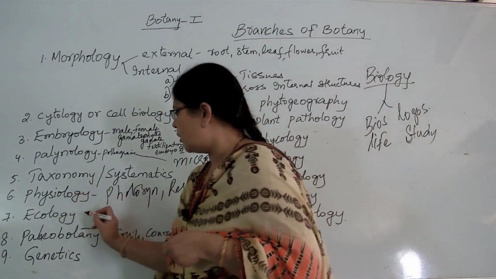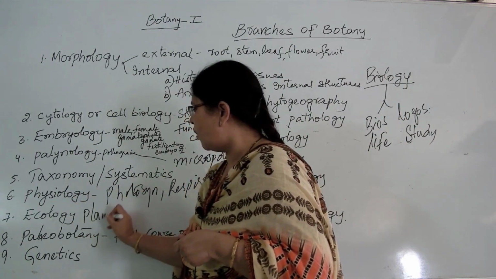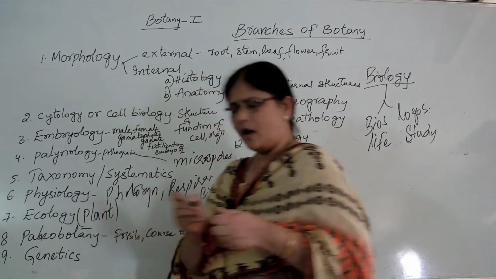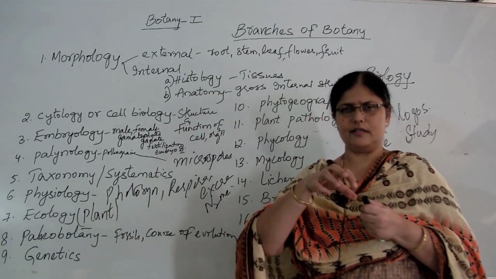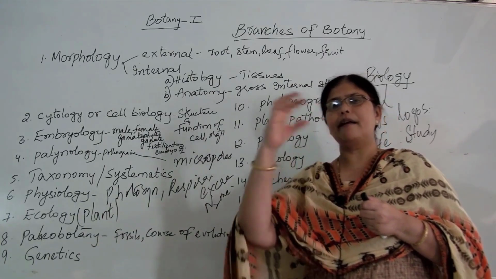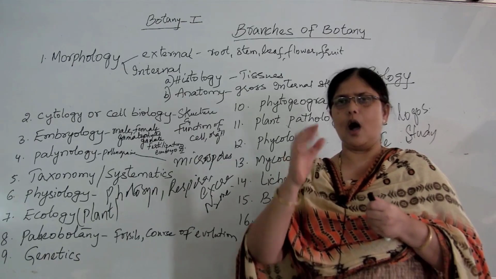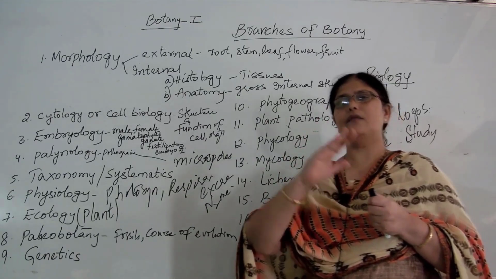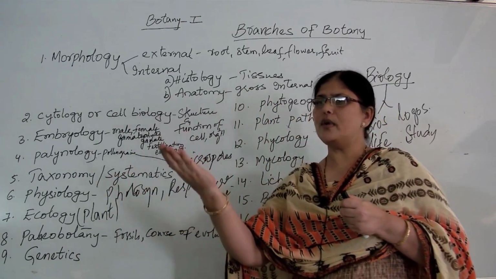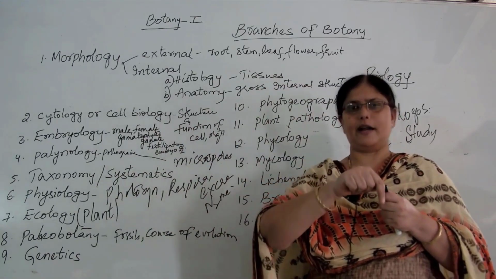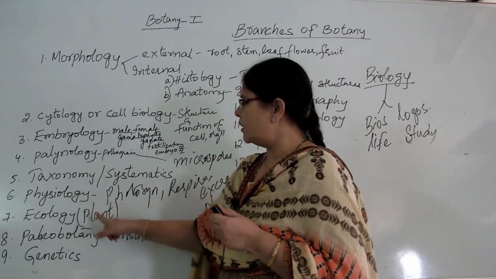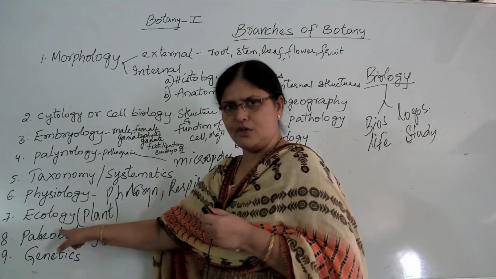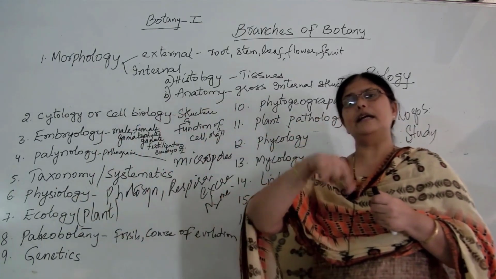Next, coming to the branch of botany which is called ecology. Here, in ecology, we deal only with plant ecology. What is meant by ecology? Ecology is nothing but the study of living organisms and their interaction with their surroundings. How are the organisms interacting with their environment and how is the environment impacting the organism? That complete study comes under ecology. In botany, we deal only with plant ecology. Animal ecology is dealt with in zoology.